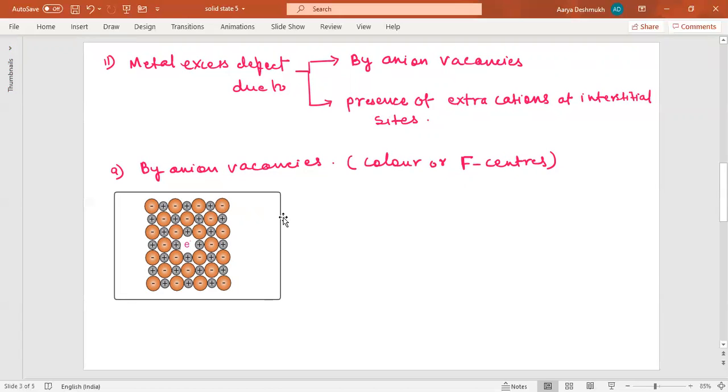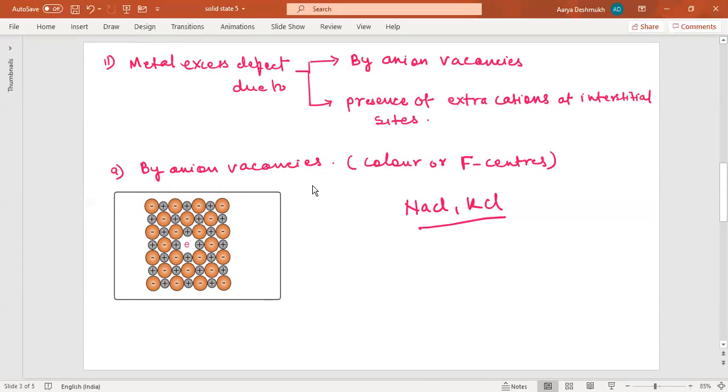So what happens actually in this case of anion vacancy, how is this formed? Alkali halides like NaCl or KCl always show this type of defect. So I can put here examples like NaCl or KCl, they show this type of defect.